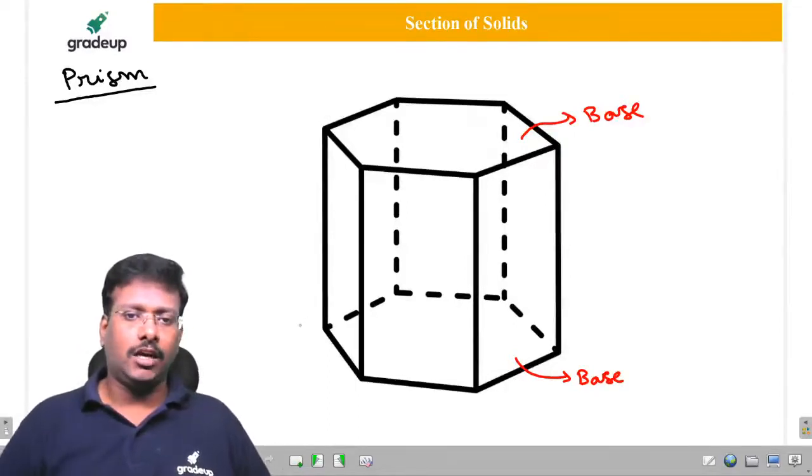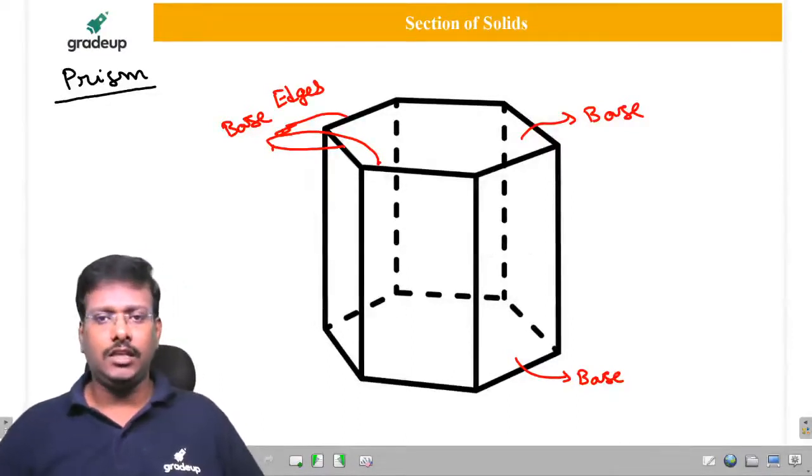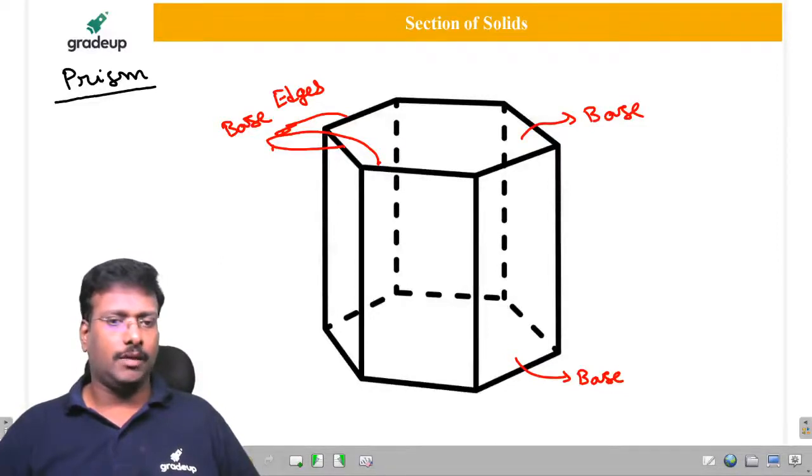The sides of those bases are called base edges. I am going to highlight this with some other color. Just observe, my dear friends.